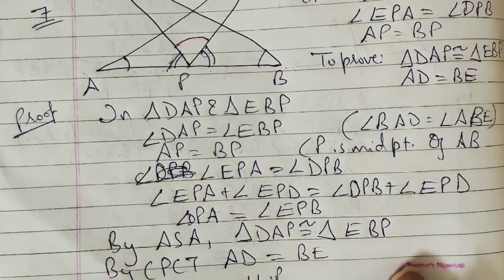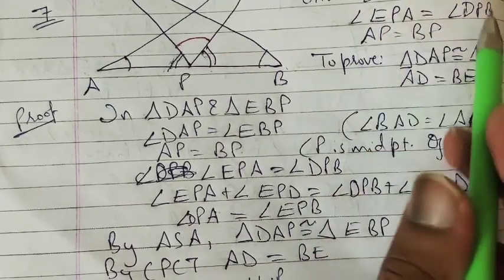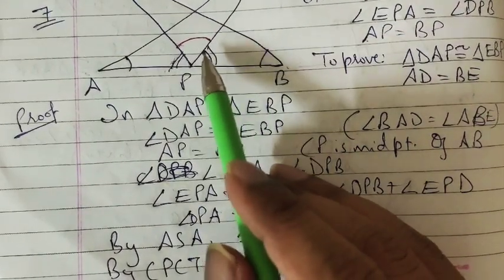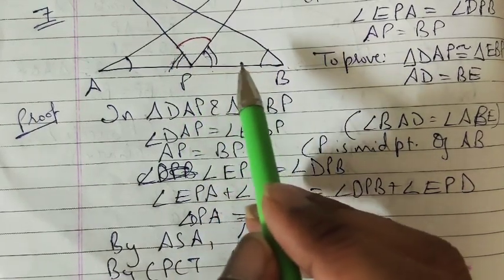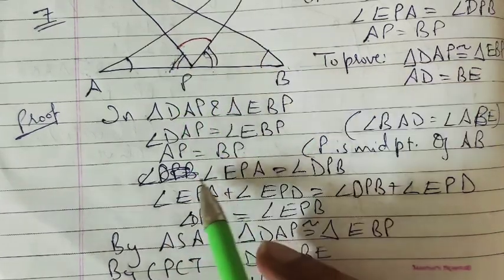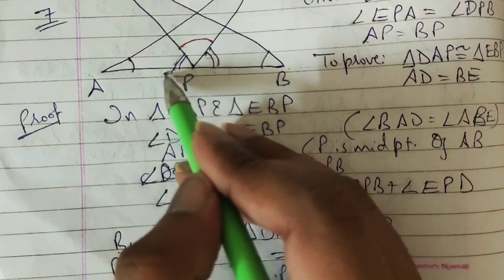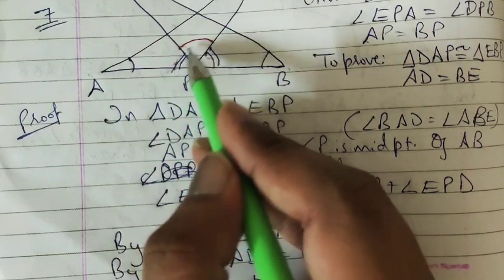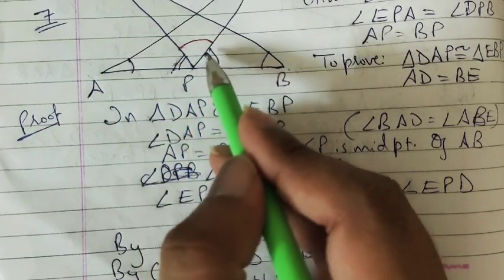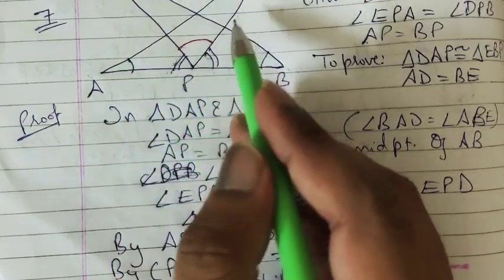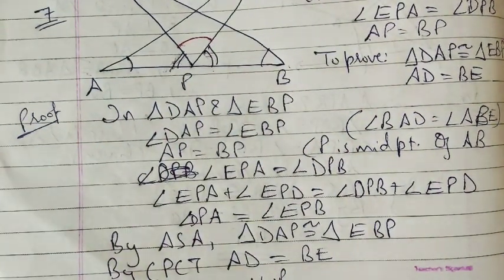So as you can see, we have done nothing but analyze the figure carefully. Whatever information is given to us, just use it, write it and analyze that information. We cannot blindly say this angle is equal to that angle and simply apply ASA. No, because this angle is not a part of this whole triangle. So in order to be a part of this whole triangle, we should have this whole angle equal to this whole angle. So we have added angle EPD on both the sides, right? So next, question number 8.